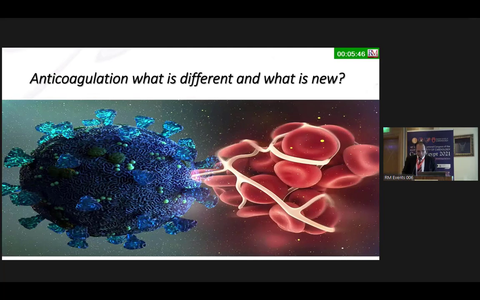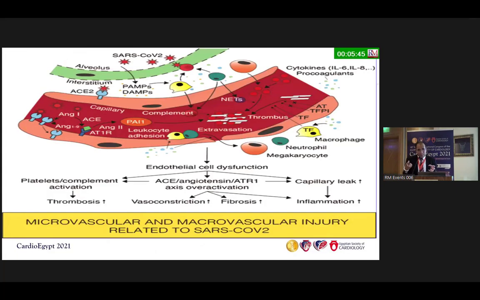According to the mechanism, there is something called neutrophil extracellular traps. They trap the pathogen through fibrils, so it prevents it from getting to the circulation. These traps cause thrombosis by fibrin. And also the ACE mechanism that we all know causes endothelial cell dysfunction and platelet and complement activation, causing thrombosis. So we have thrombosis through two arms.